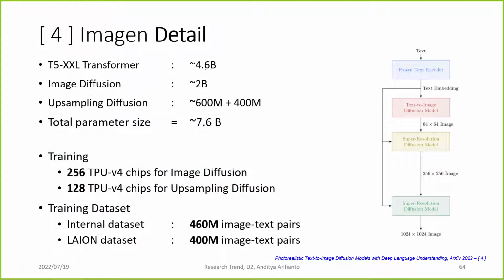So yes, these are the Imagen details. 4.6 billion transformer, 2 billion image diffusion, 600 million parameters, 400 million parameters for the super resolution model or upsampling diffusion. So the total is 7.6 billion parameters. They train using 256 TPUs for the image diffusion and then 128 TPUs for the upsampling diffusion. They use an internal dataset, which is a private dataset for Google, of 460 million images, and then the public LAION dataset of 400 million images.